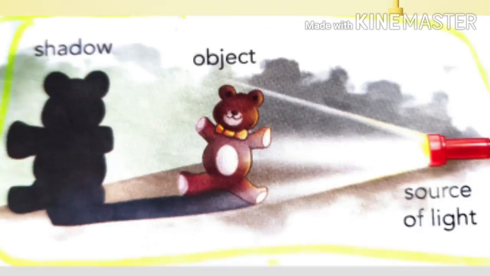Here in this picture, the teddy bear is blocking the source of light. Here the torch is a source of light, the teddy bear is an opaque object, and the shadow is formed on the wall. So the wall is a screen where the shadow is formed.